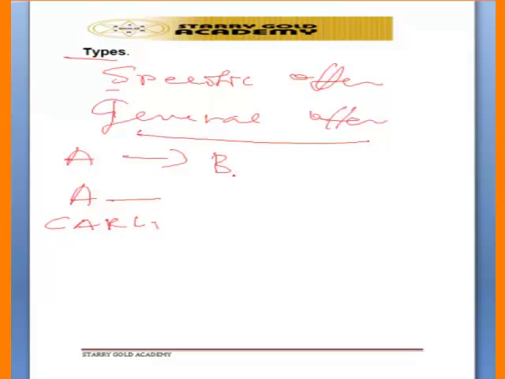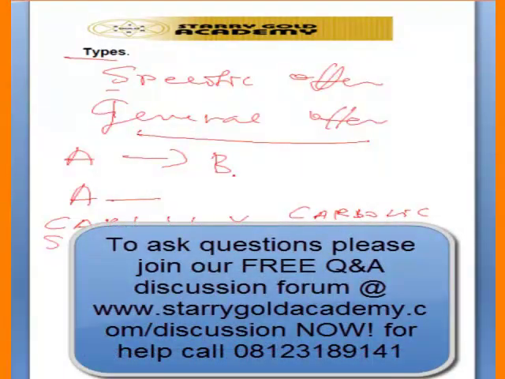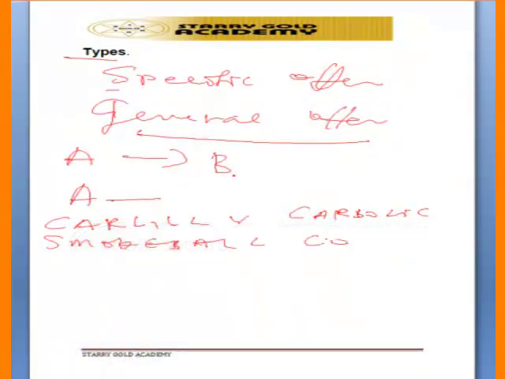Carlill versus Carbolic Smoke Ball. In this case, a particular company was producing smoke balls for anybody suffering from influenza, and they made an announcement that whoever uses their smoke ball will not suffer influenza.